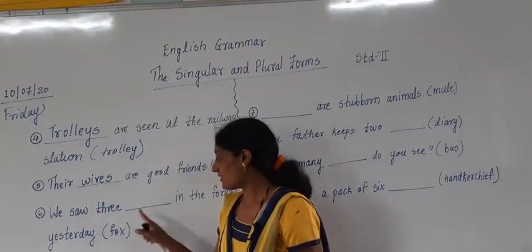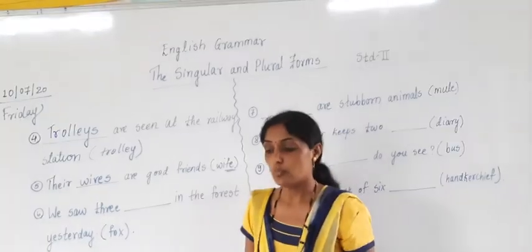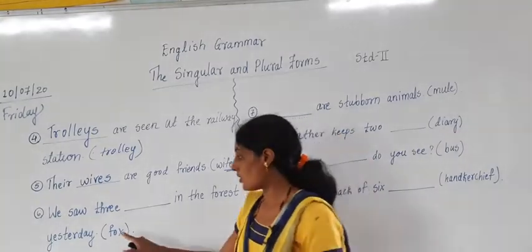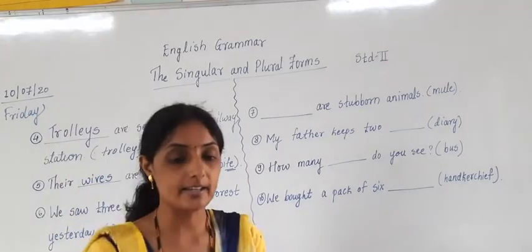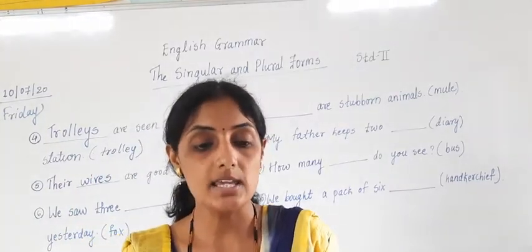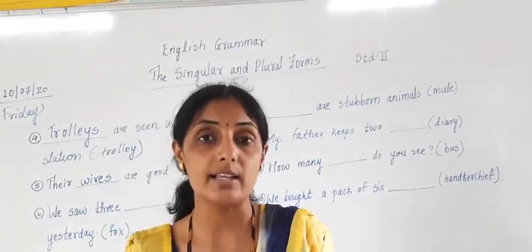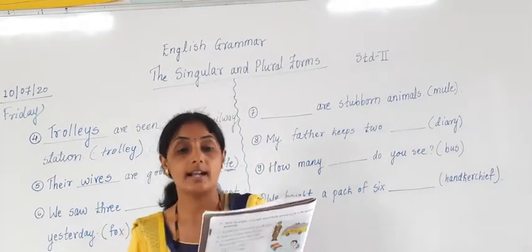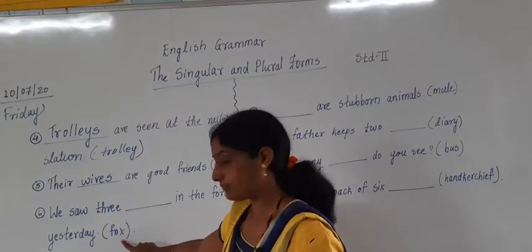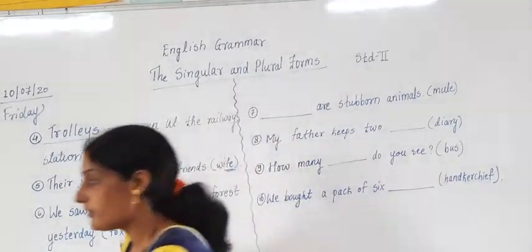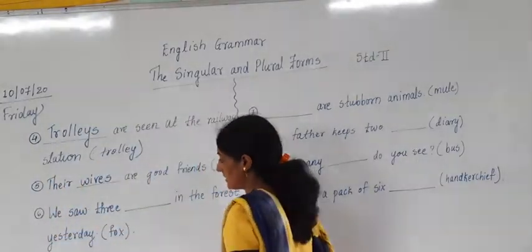So we saw 3 foxes will come. Why? Because of the rule: by adding ES to the singular forms of nouns ending in O, ending in S, ending with SH, ending with CH and ending with X. Then we have to write foxes.